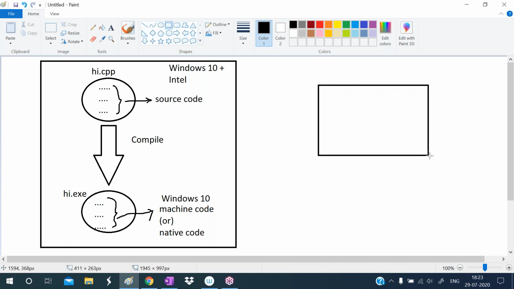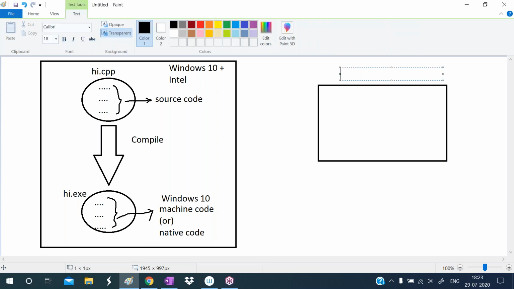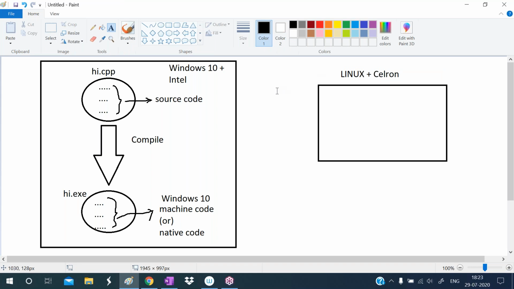Now this is another system. This system has the Linux operating system, and it has a Celeron microprocessor. Now, can we run this exe file in the Linux system? Can we run this exe file? No, we cannot. We cannot run this one.